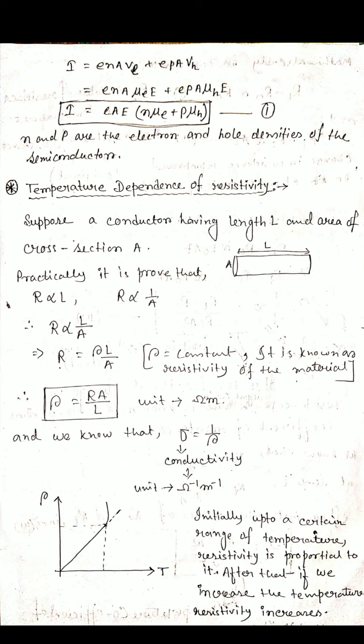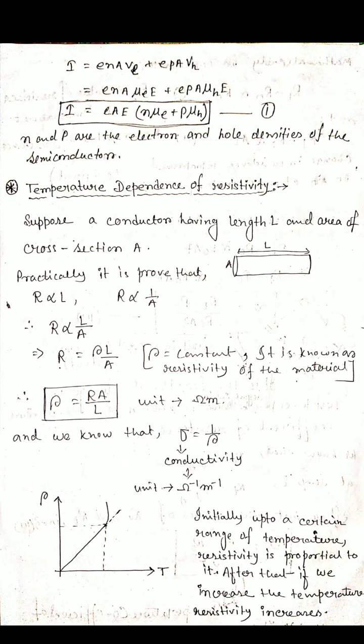And we also studied in the earlier videos that conductivity is the reciprocal of resistivity, just the opposite of resistivity, and it is denoted by sigma. Sigma equals 1 by rho. It is the conductivity and its unit is ohm inverse meter inverse.